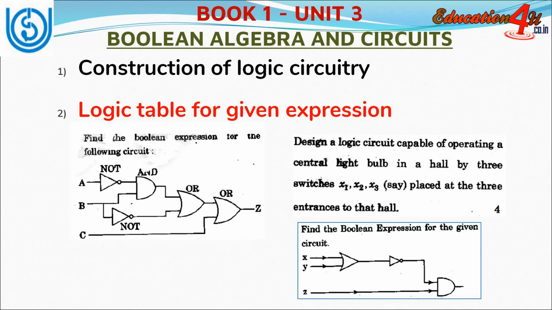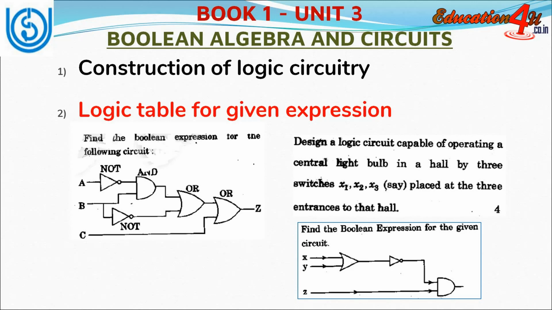For this you should be able to convert it into an expression. Then you should minimize that expression using De Morgan's laws.